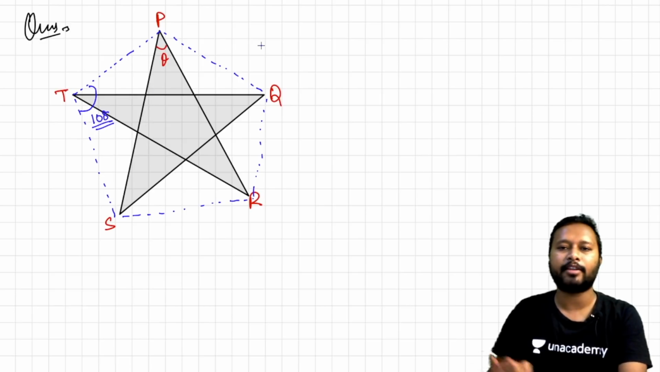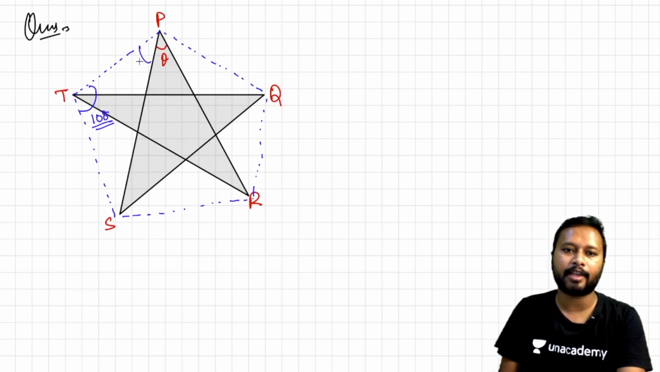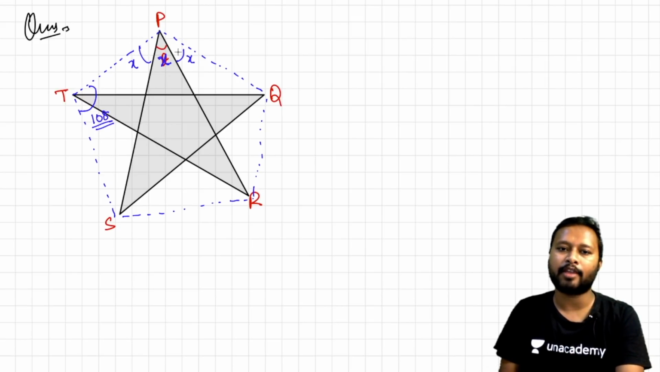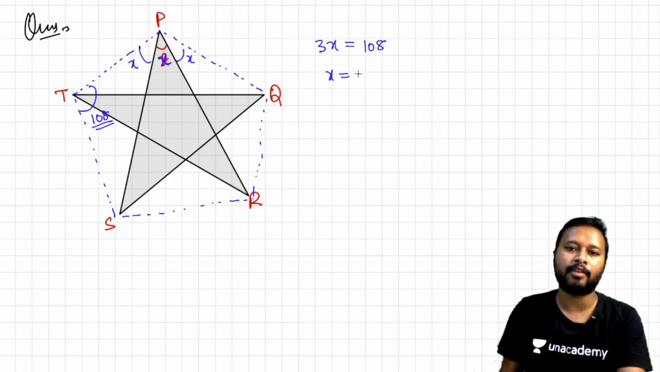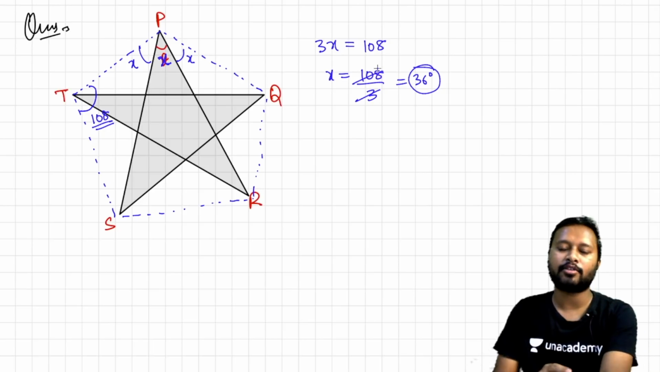Now since all the lengths are equivalent, this angle is x, this angle is also going to be x, and this is also going to be x. So basically these lines are dividing the whole angle 108 into three equal parts. So you will say 3x equals 108, and if you solve this, x will be 108 divided by 3, and after solving it you will get 36 degrees. So the answer was 36 degrees.